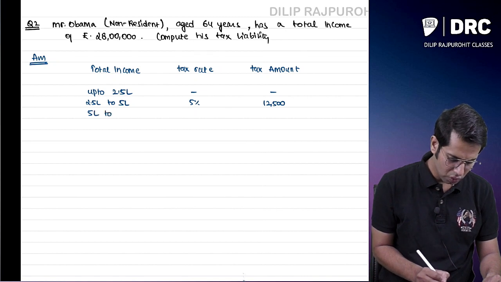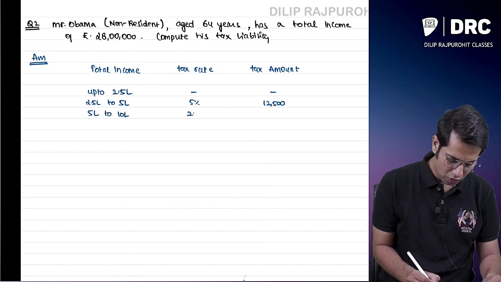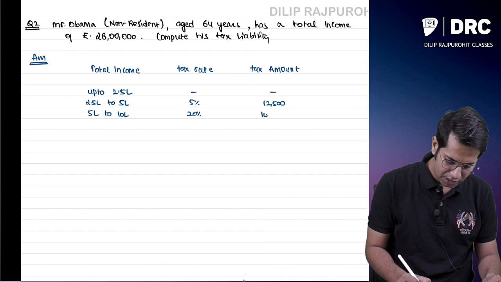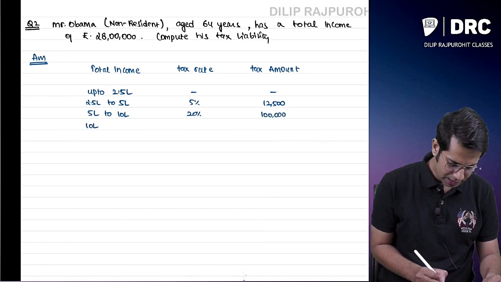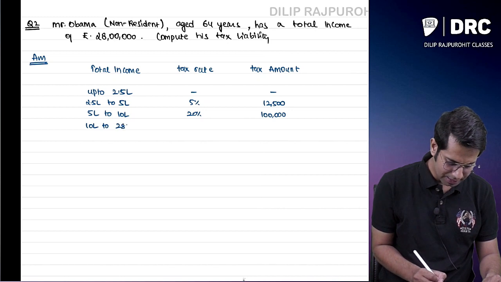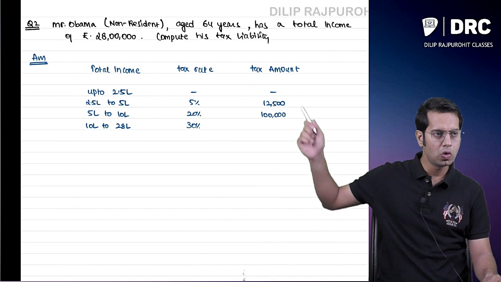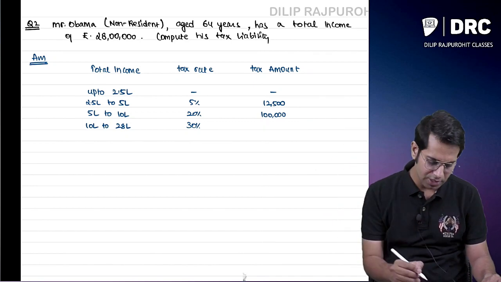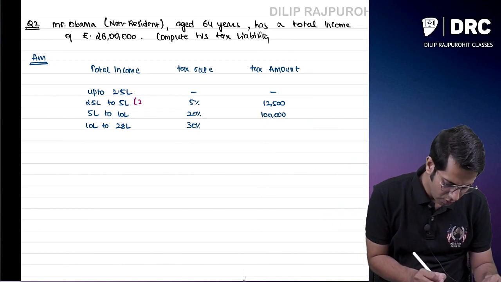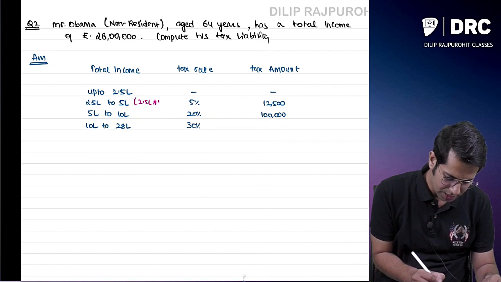From 5 lakhs to 10 lakhs, he will have to pay 20%, which comes to 1 lakh rupees. More than 10 lakhs, it is 30%, and you will go up to 28 lakhs because his total income is 28 lakhs.